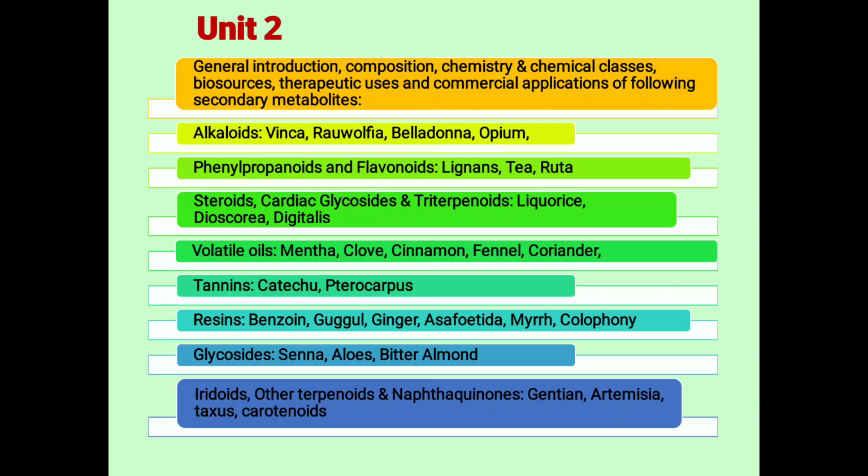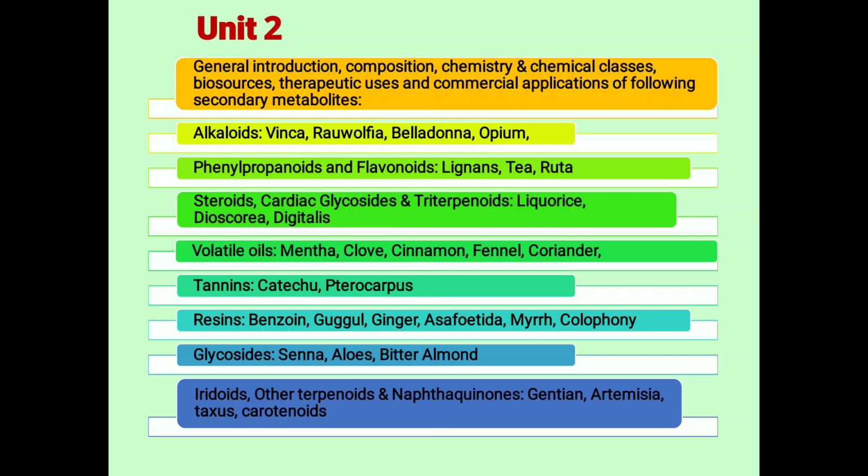Opium, pain relief. Phenylpropanoids and flavonoids, antioxidants. Steroids and cardiac glycosides, that is cardiotonics: digoxin and digitoxin. You have heard about Prosopis, Arjuna. These are the cardiotonics. Triterpenoids, licorice, anti-ulcer drug. Dioscorea, digitalis, cardiotonics.